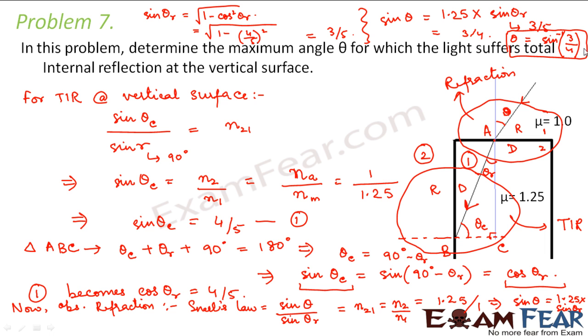So this would be the value of theta for which total internal reflection will take place at the vertical surface. So first we concentrate on the total internal reflection at the vertical surface, then we concentrate on the refraction which will take place at this horizontal surface, right?